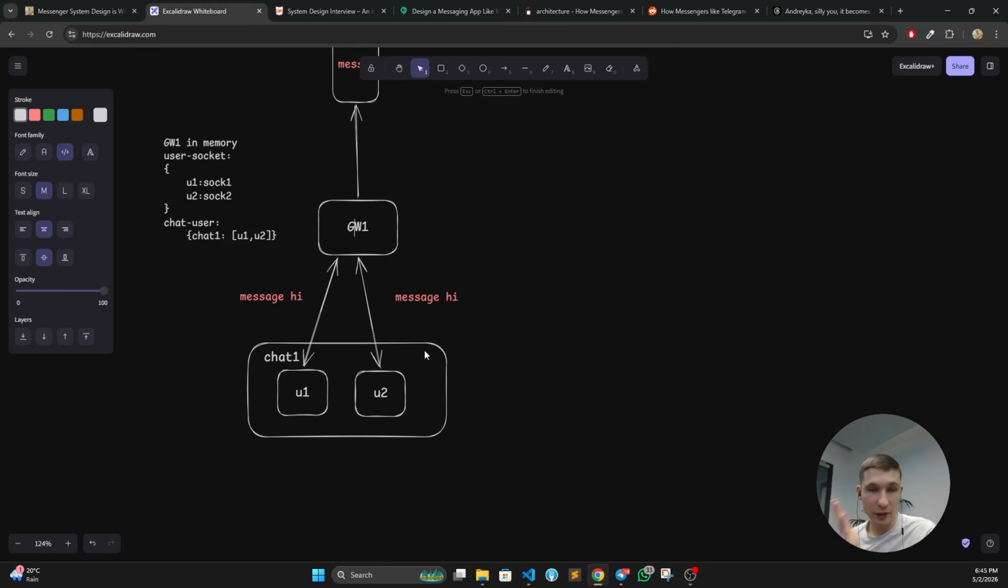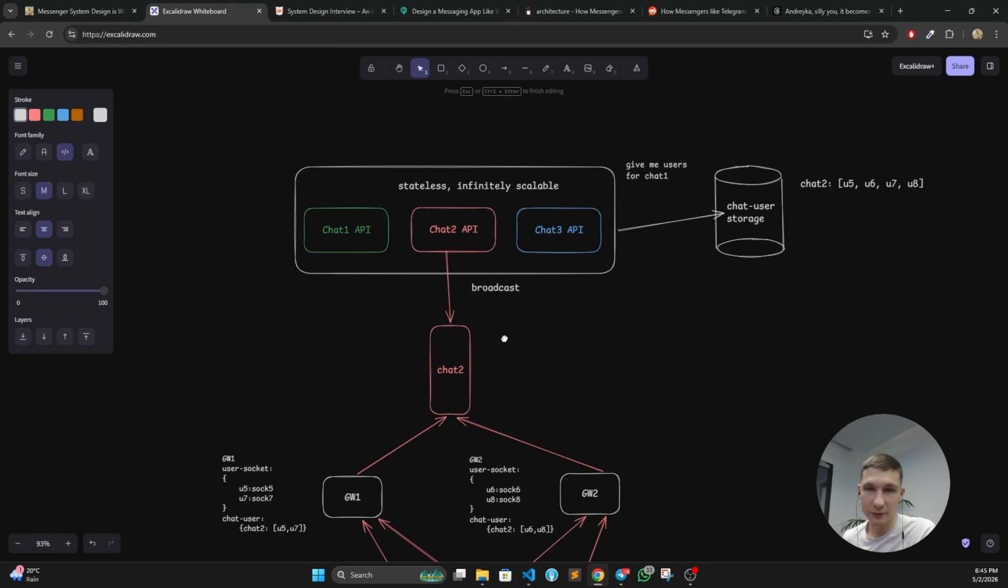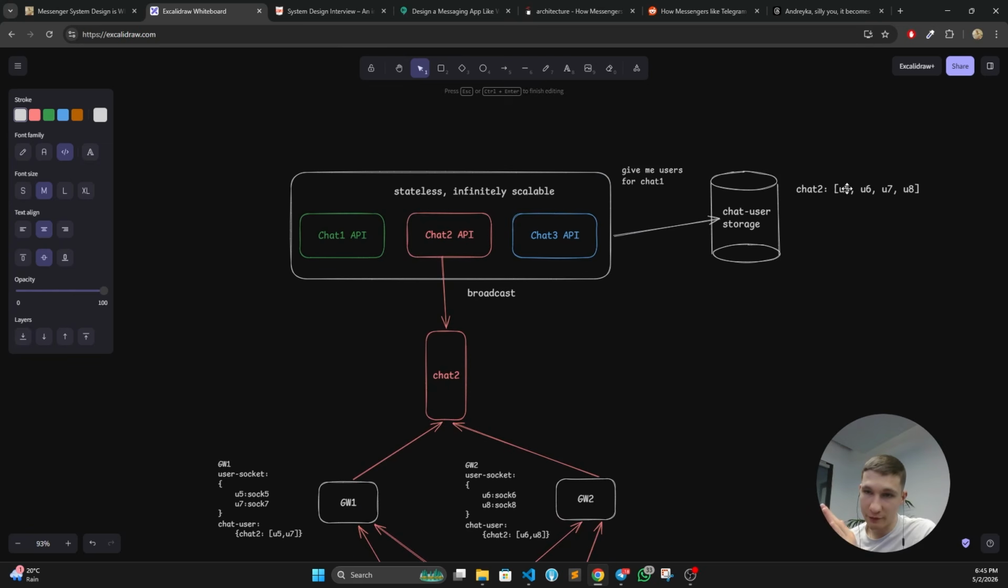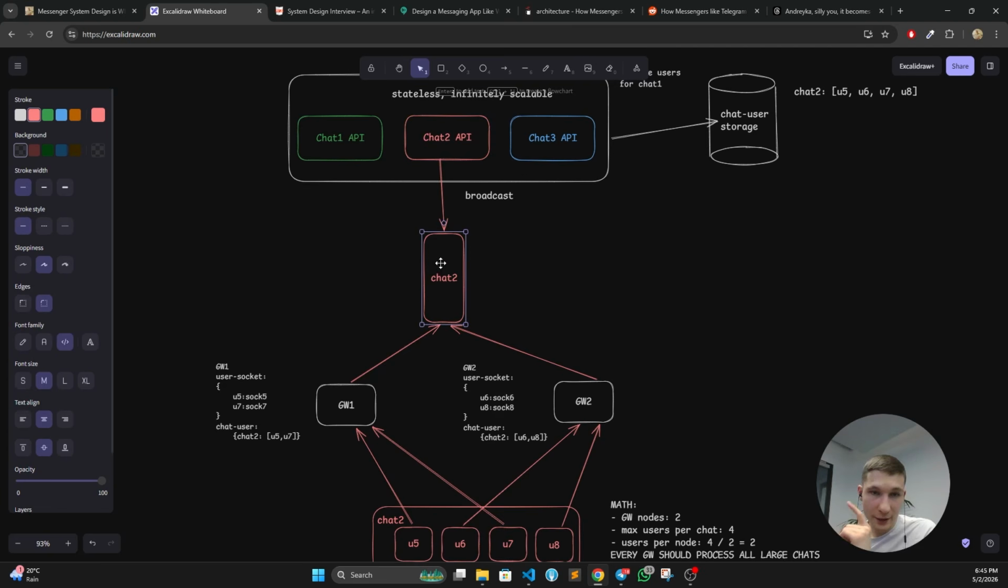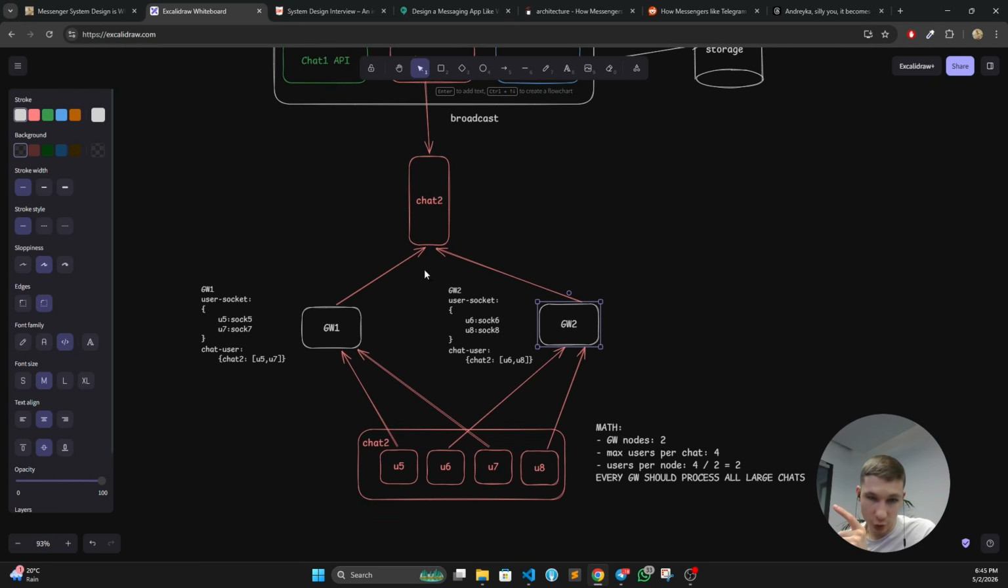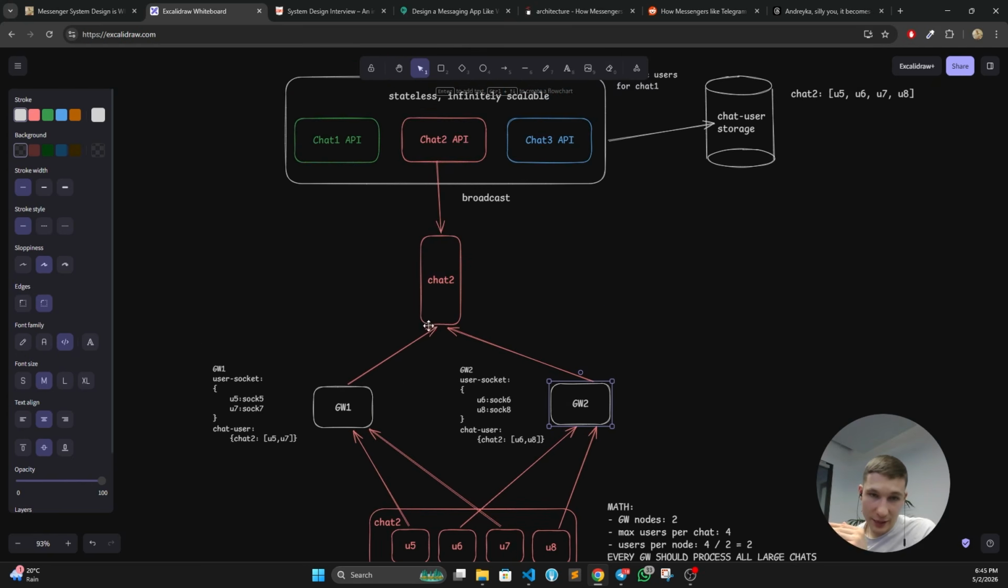Let's try with larger chats. Again, we have our simple scene with chat 2. We have users 5, 6, 7, 8. So we got the message, we enqueued it to the chat. We have two consumers. They both process this message and they fan it out to the users. Again, for this simple case, we can clearly see that both gateways need to process the message from this large chat.